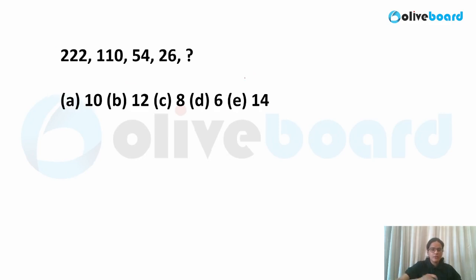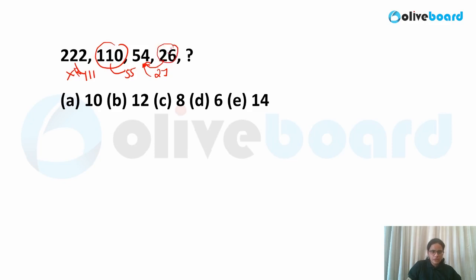Okay, now let me move on to the next question. The next question is again based on the series. Okay, so 222, 110, 54 and 26 is what is written over here. So try to calculate what could be the logic. How will you be able to get 54 from here? If you observe, 27 2s are 54, right? Similarly, 55 2s are 110. And 111 2s are 222. So can I say I have to add 1 and then multiply by 2?